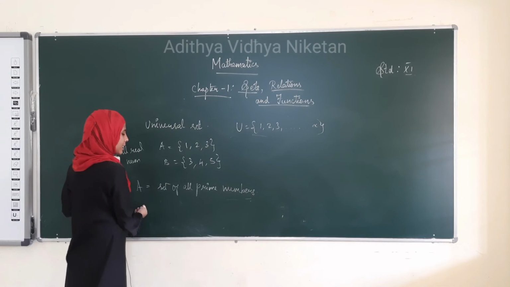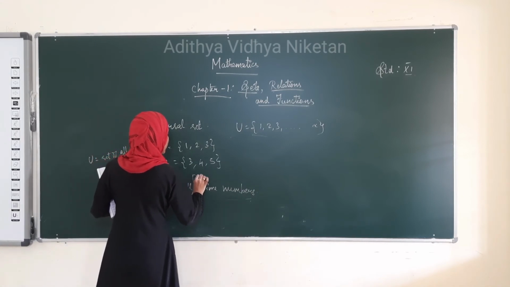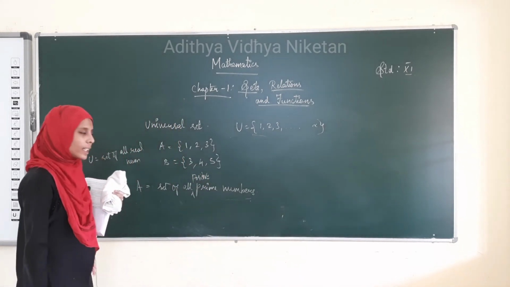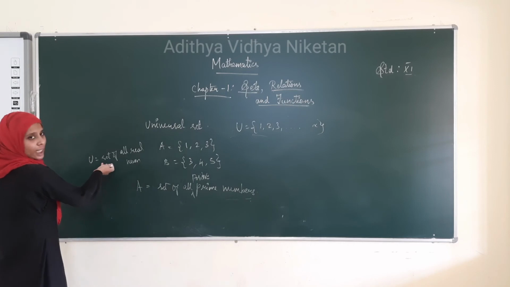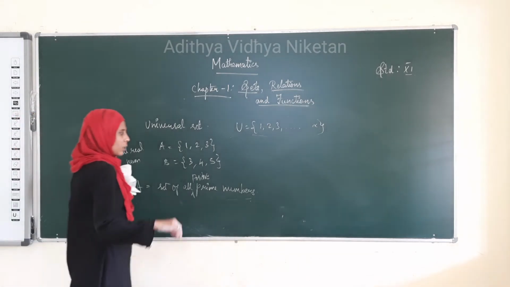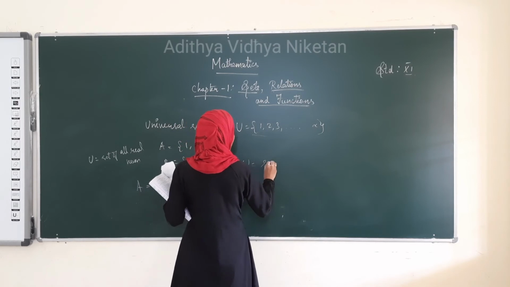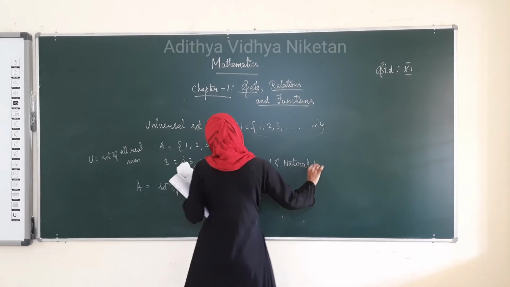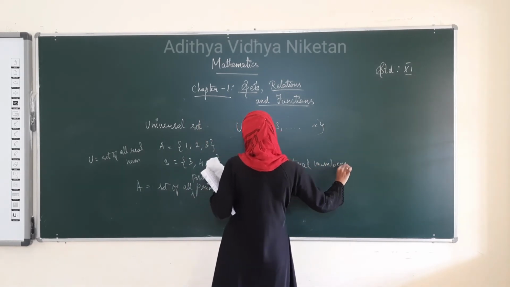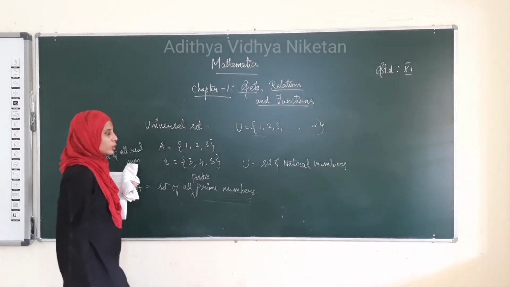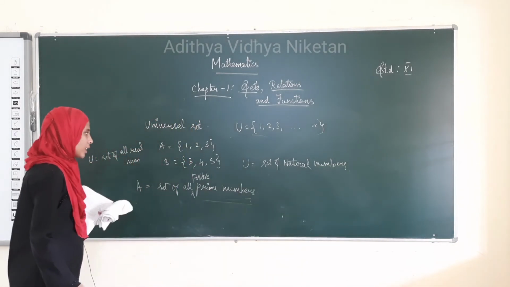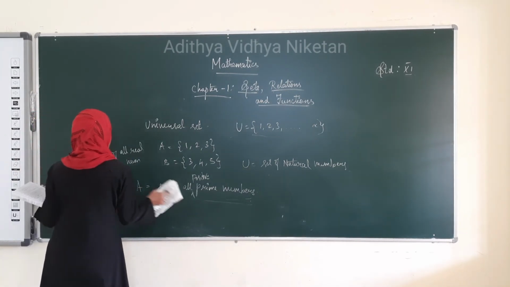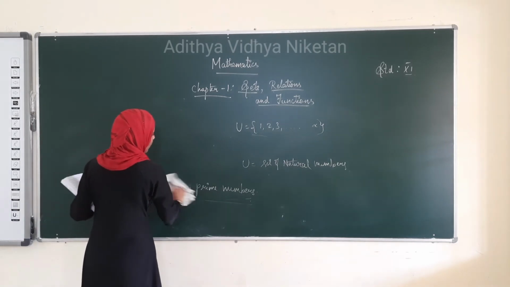Suppose we take the set of all positive prime numbers. What can we take as the universal set? We can take this as the universal set, and we can take another one also, which is the set of natural numbers. Right? The set of all prime numbers belongs to the set of natural numbers. Therefore, whenever we take a set, there must be a universal set. Next, we are going to see some of the operations on sets.